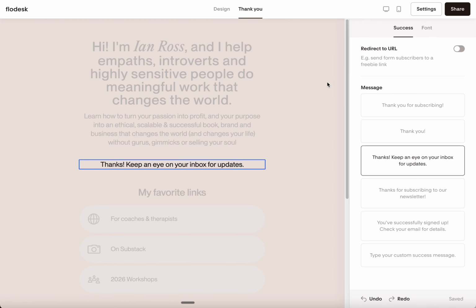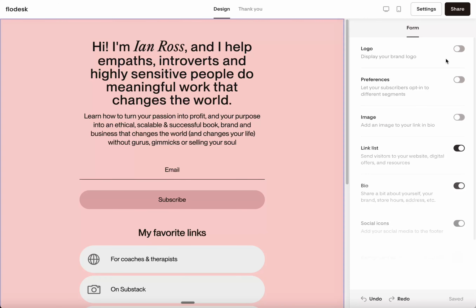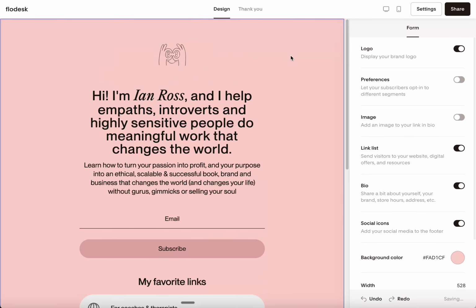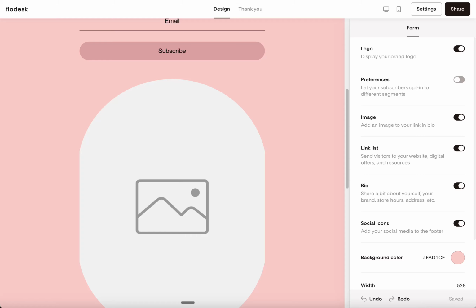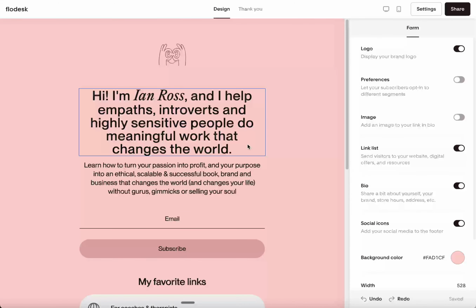I think I actually do want to have that logo show up. I mean, it's not really our logo, but it's an image. I think it looks better with something like that on the top, right? You can actually, see, we turn that on. Oh, so that adds an image there. I don't want to use that because I think that's unnecessarily distracting from what I want folks to do, which in this case is just enter their email right there.